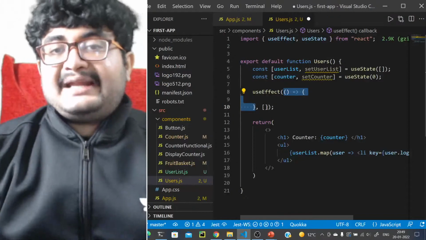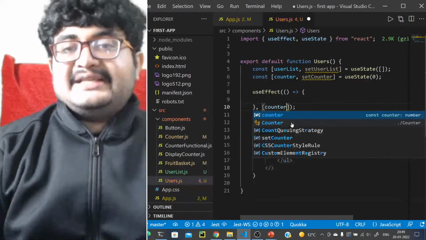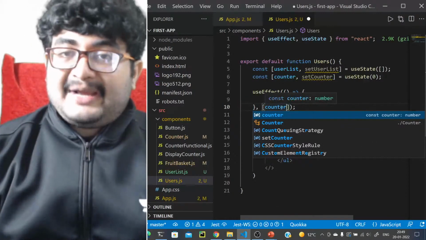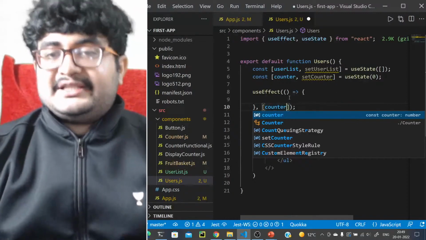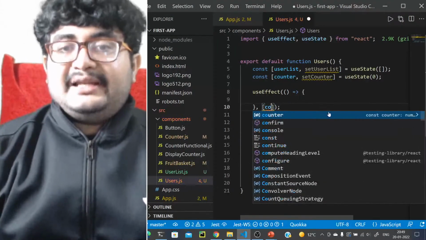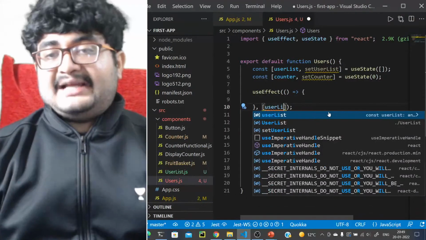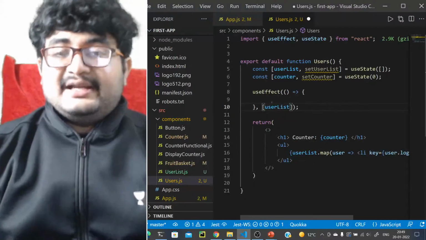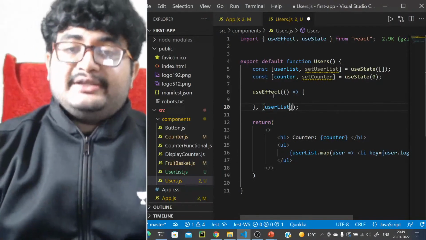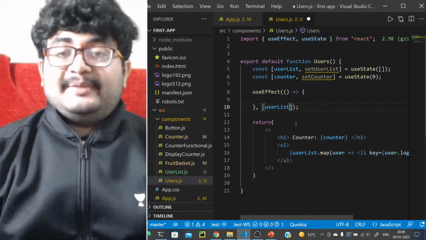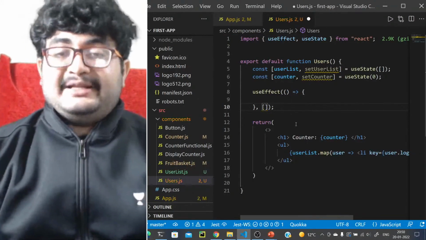Dependencies can be, let's say, counter. Whenever counter is changing, you should call this function. So you can pass this counter. Whenever the value of counter changes, this function will be called. Similarly, you can pass user list, so whenever user list changes, this function will be called. So you can pass the list of dependencies here.